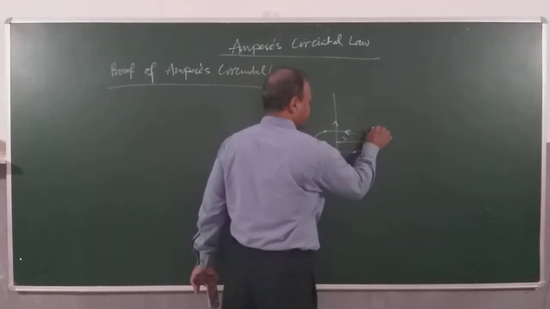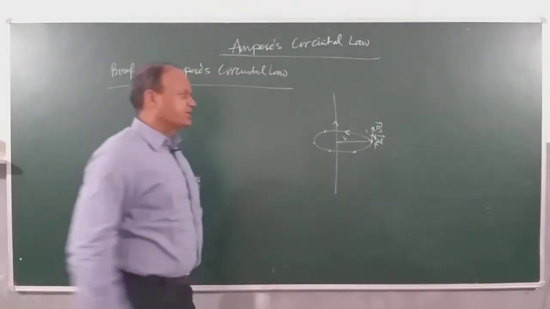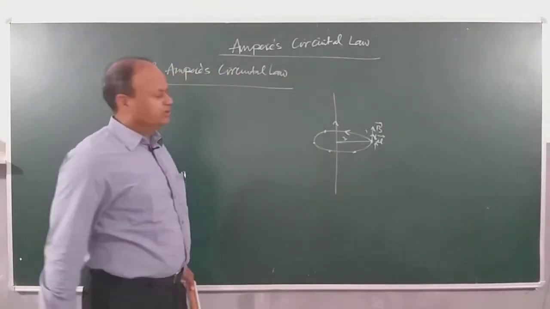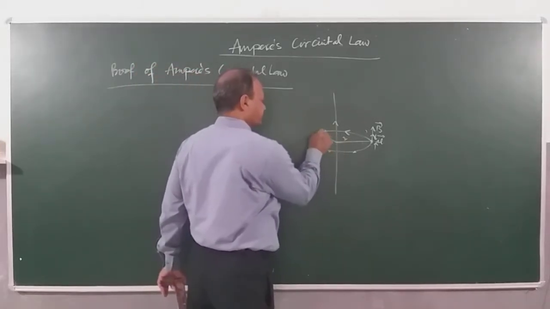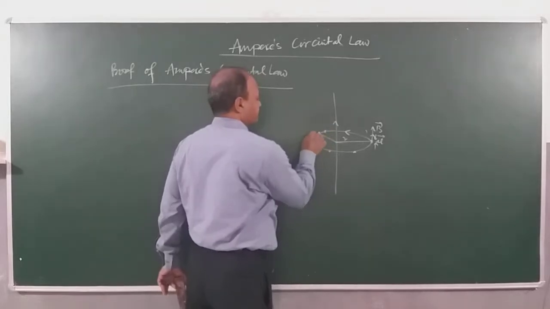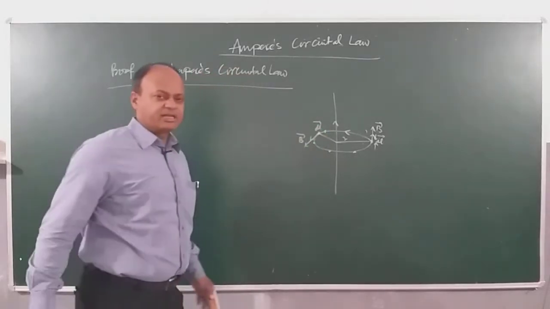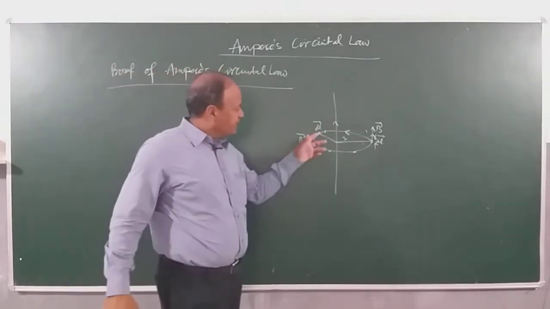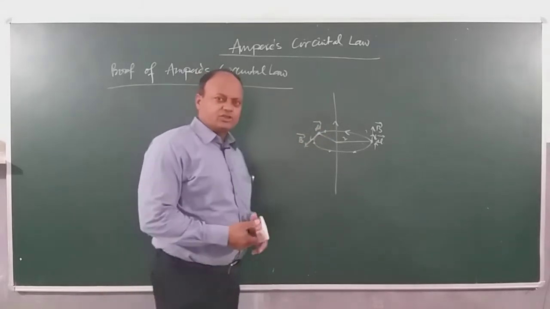Same direction, B. So you can see that dl and B are directed in the what? Same direction. If I take, suppose, a point out here, this is dl, and this is also the magnetic field, both in the what? Same direction. So at any point, the angle between dl and B will be how much? 0 degree, right?